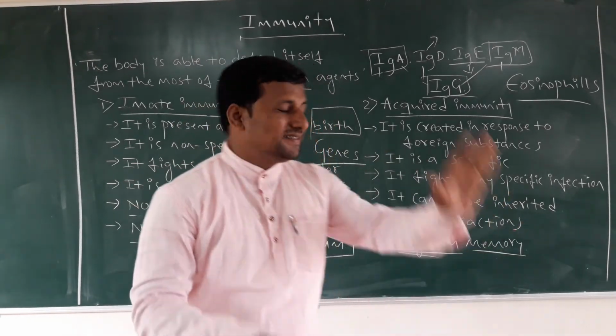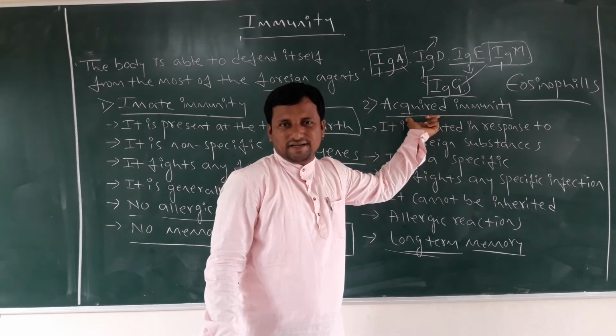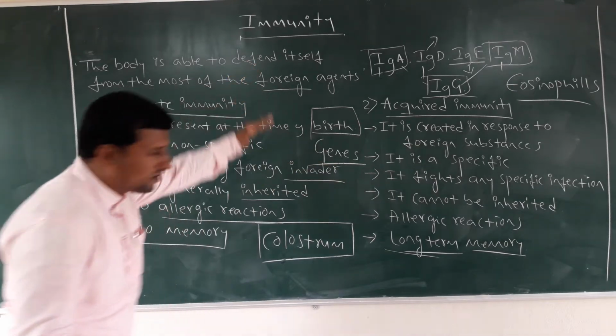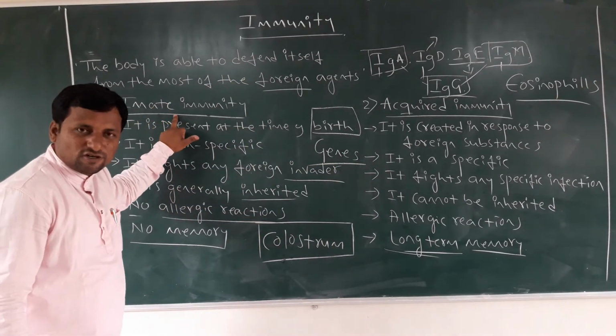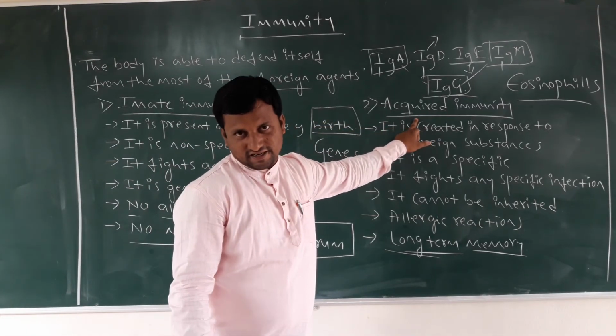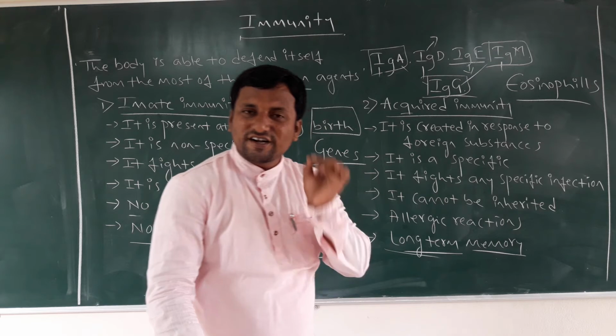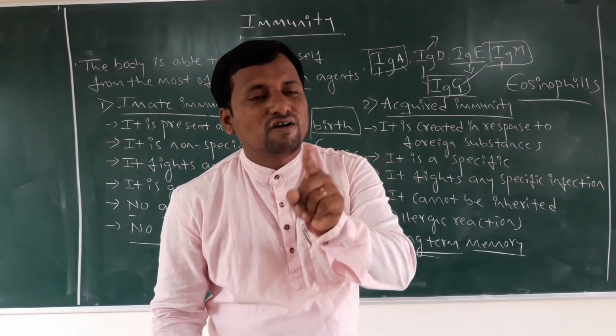So this is the concept about acquired immunity, and this is the overall difference between innate immunity and acquired immunity. It is not only important for the examination, it is also important for your life.